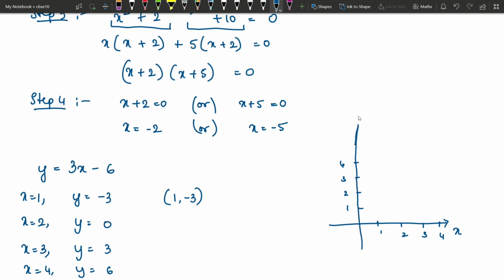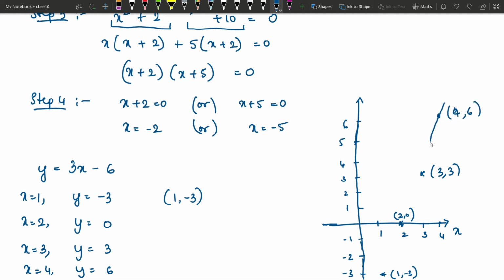I'll write a big line. So this is 5, 6, and here I have minus 1, minus 2, minus 3. Now, when x is 1, the value of y is minus 3, so this point. And when x is 2, y is 0, which is this point. This is 2 comma 0, this is 1 comma minus 3. When x is 3, y is 3, which is this point, 3 comma 3. And when x is 4, y is 6, which is 4 comma 6.